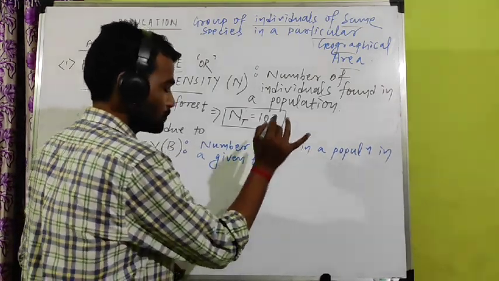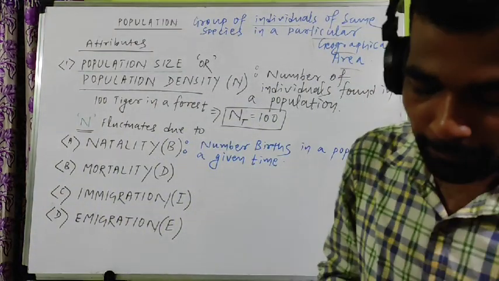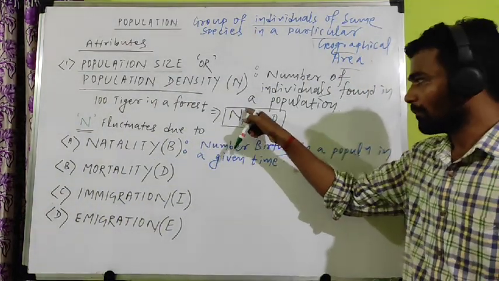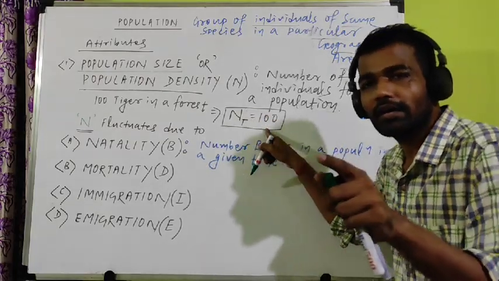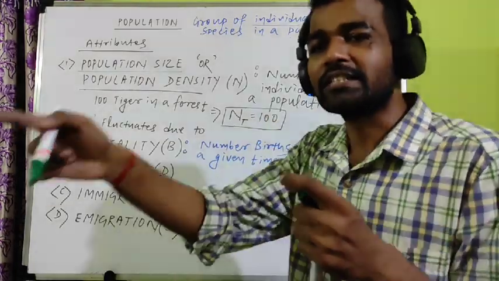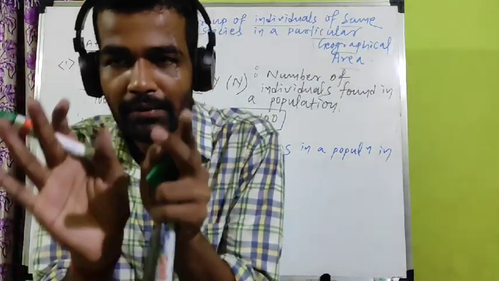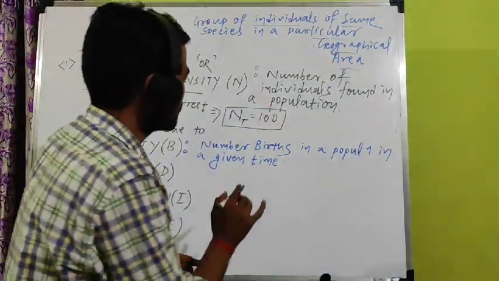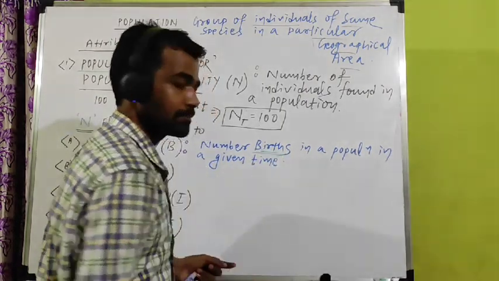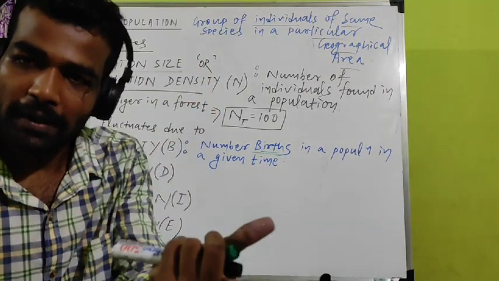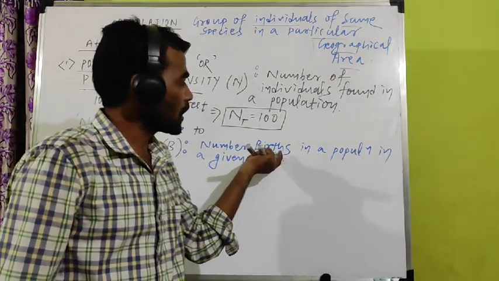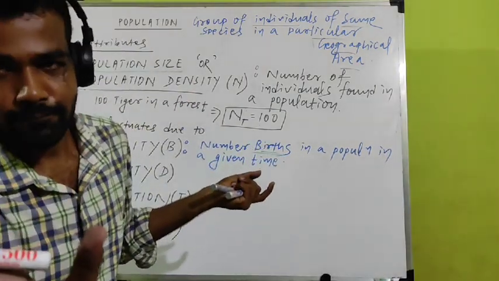For example, take a forest. The number of tigers in the forest is 100. In the next year, the given time being 1 year, due to reproduction there are births. If there is reproduction, there is birth. Due to reproduction, let there be 20 births.